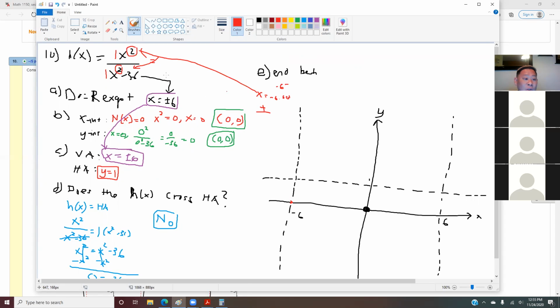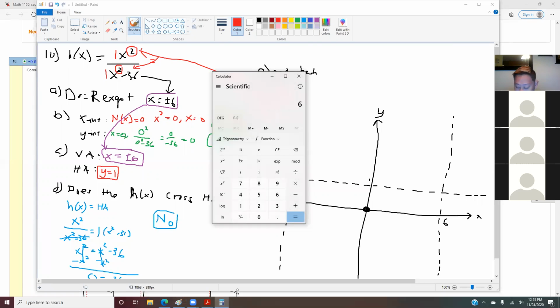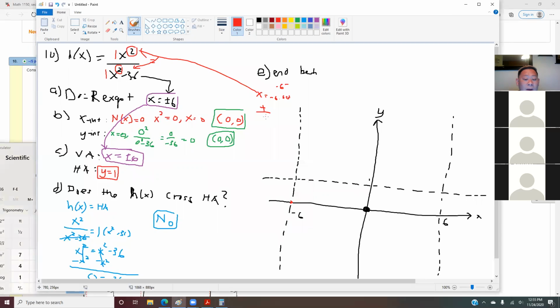When you square this, you get 6.0001 squared, and then you minus 36, you get a positive number. And what happens when you divide two positives? You get positive. So you get positive infinity, which means this graph will go up.